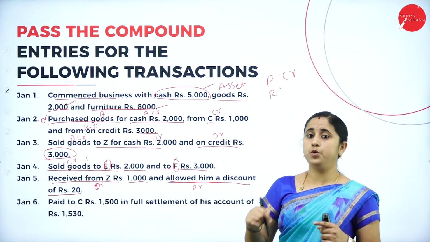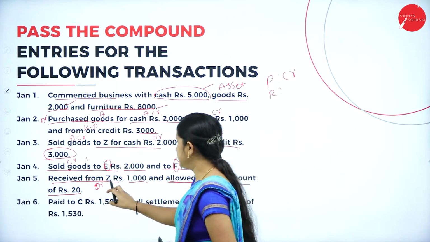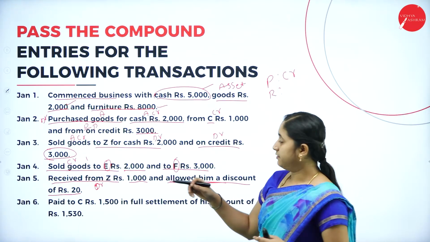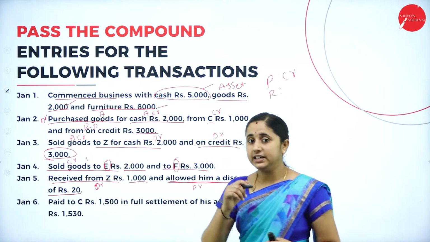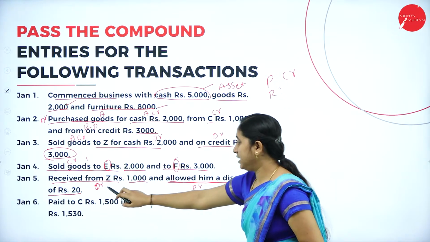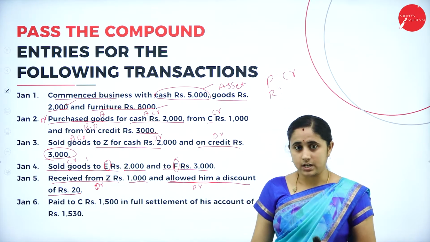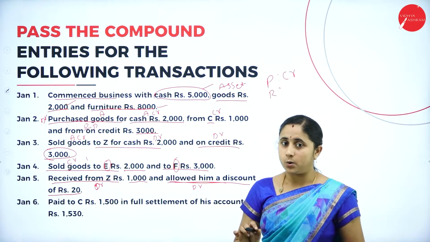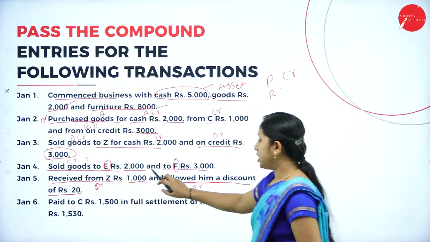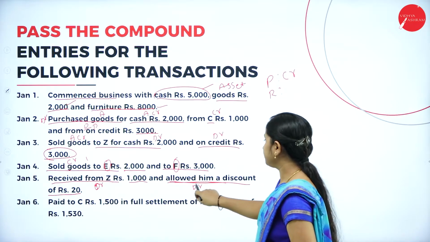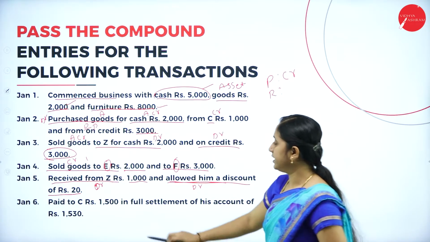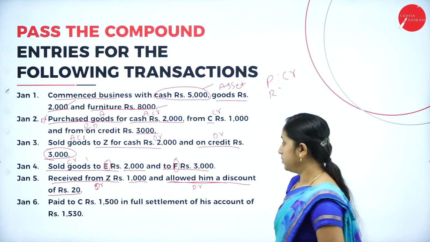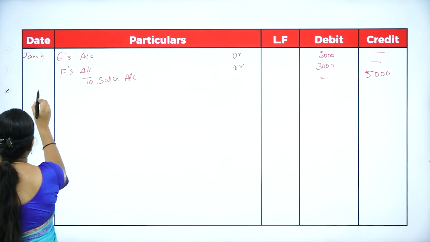And from whom are you receiving? From Z. Personal account says debit the receiver, credit the giver. Here Z is giving. So you need to debit the cash as well as discount allowed and you need to credit the Z account. So the entry will be cash account debtor 1000, discount allowed account debtor 20 rupees and to Z account.